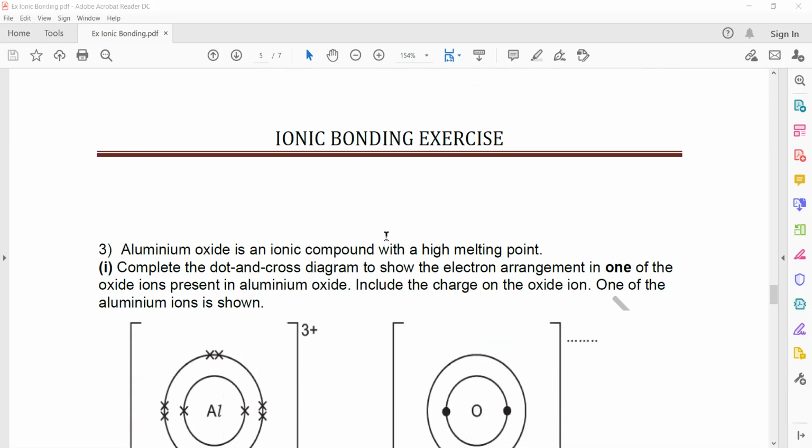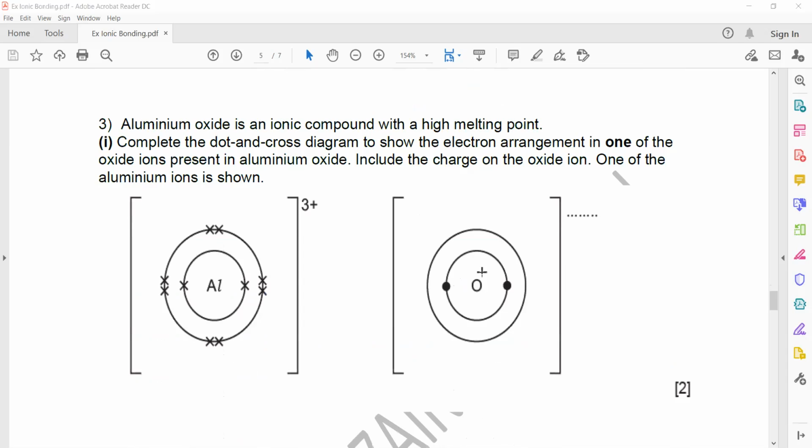So here in this figure, aluminum is already drawn. You have to just complete it for oxygen. So 6 electrons belong to oxygen in the last shell, and 2 it took from aluminum. So when it takes 2 electrons, the charge will be -2. Is it clear?